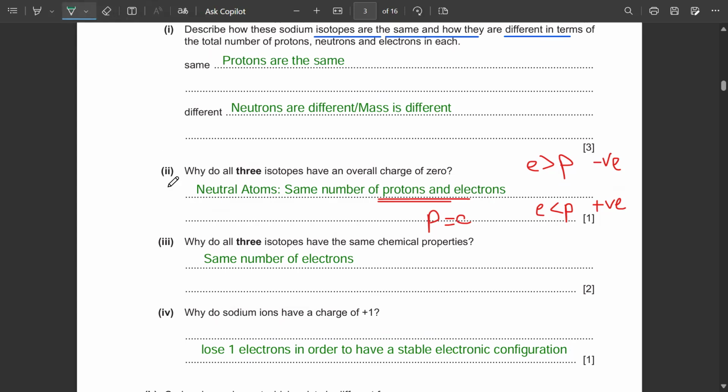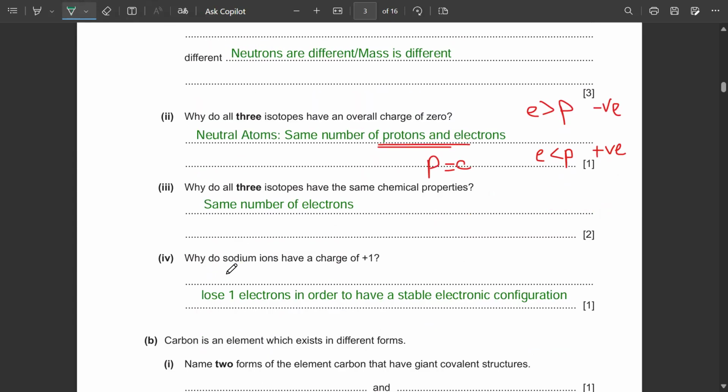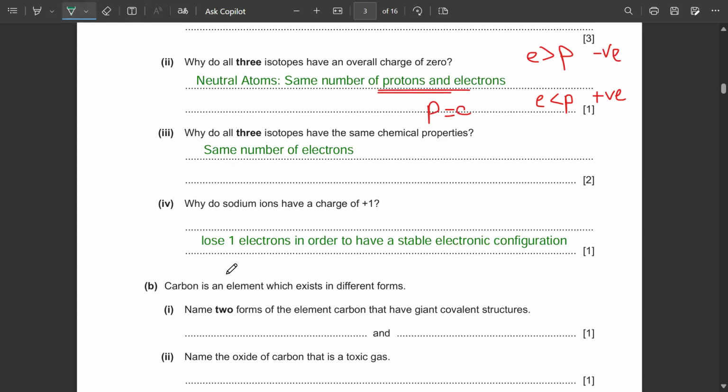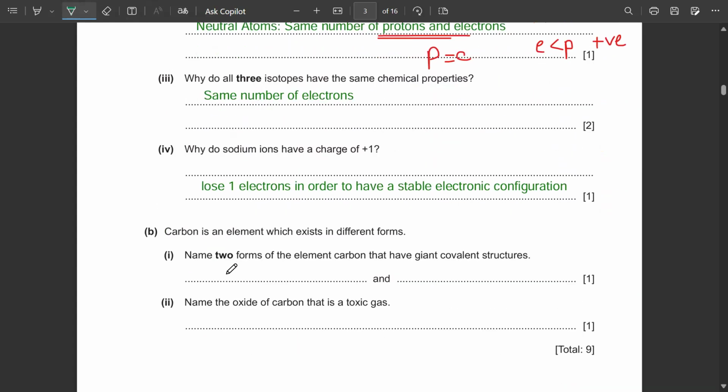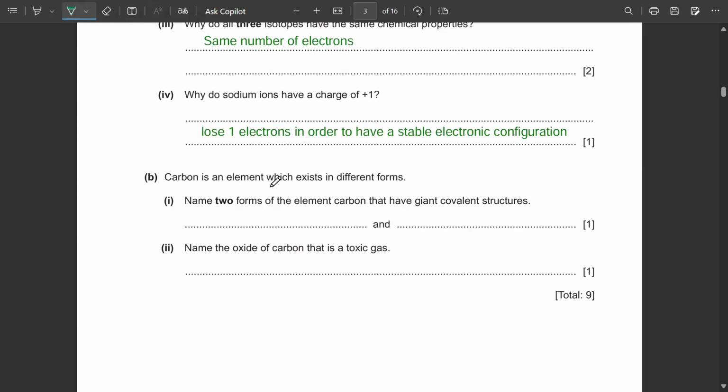Let's say you're asked a similar question: why do magnesium ions have a charge of +2? Now magnesium is in group 2, which means its electronic configuration is such that it has two electrons in its outermost shell. So it's going to have an electronic configuration of 2,8,2, and it has to lose two electrons, and then it's going to have a charge of +2.